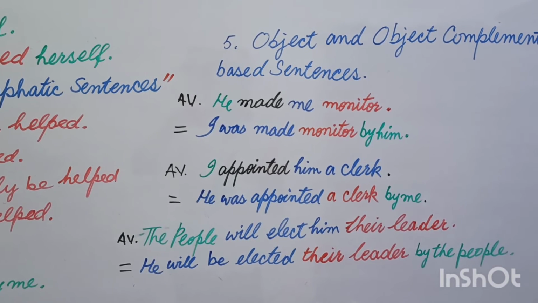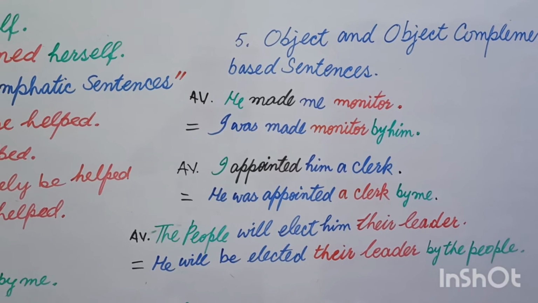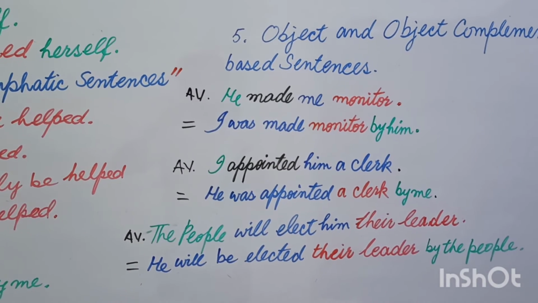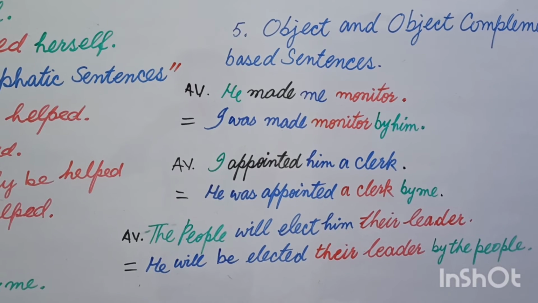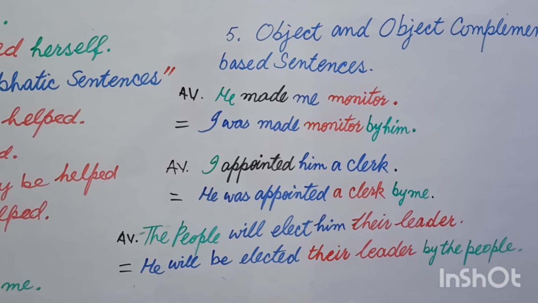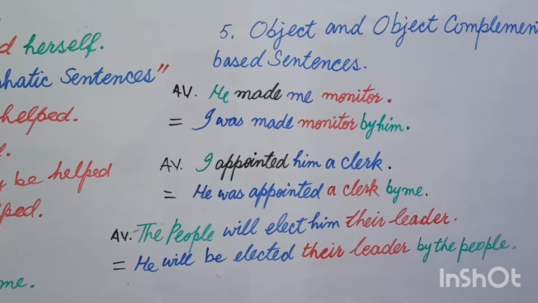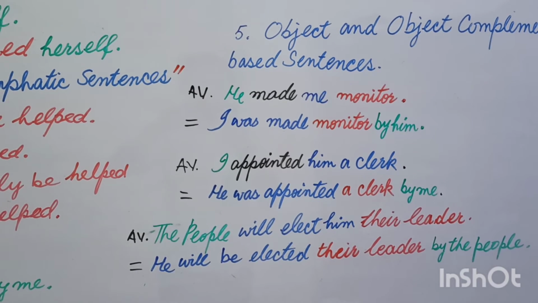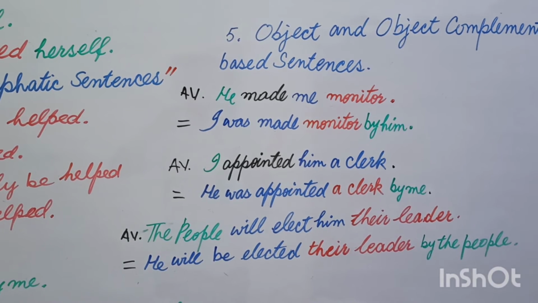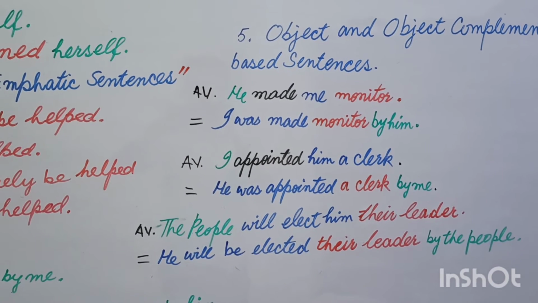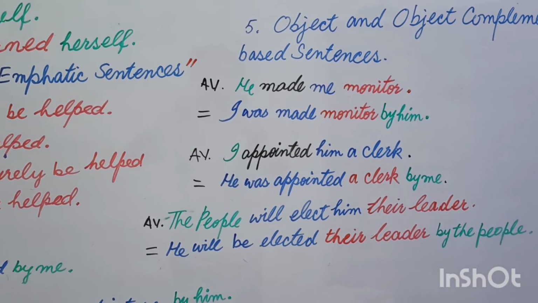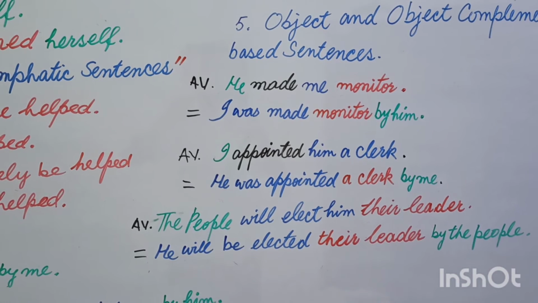Generally an object is either a noun or a pronoun. If it is a noun, definitely monitor is a noun, and we use a noun with an article, maybe a definite article or indefinite article. But if the complement is not used with an article or the word as, this is direct use of monitor, so it is a complement. In other words, point number 3, you can also identify this complement. It is completing the sense of me.